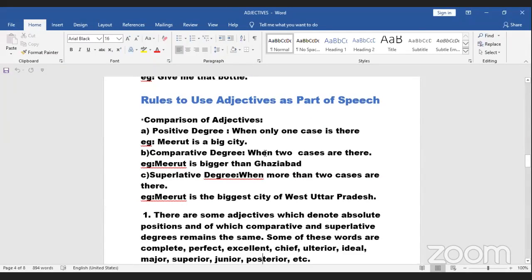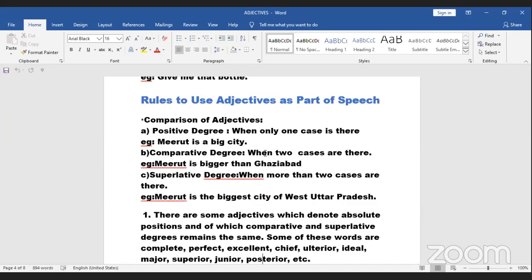Now see, adjectives, as I was telling you guys, are used to describe a noun, right? Of course it is not necessary that only one noun will come in one sentence or one context.